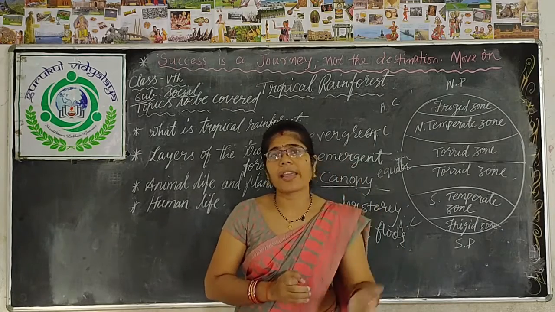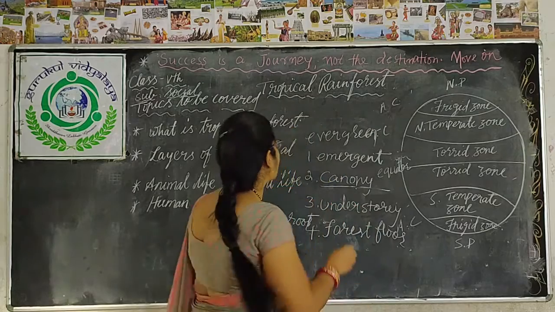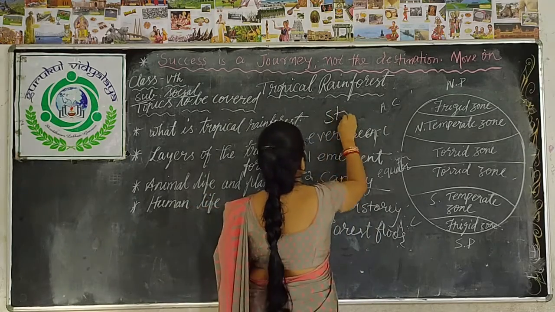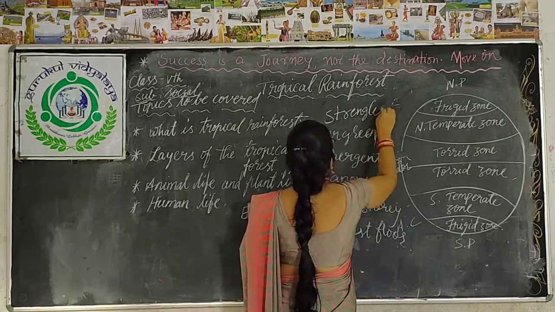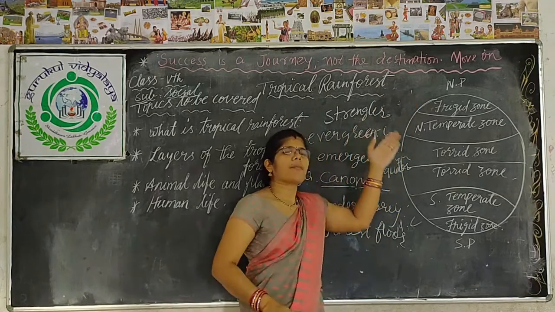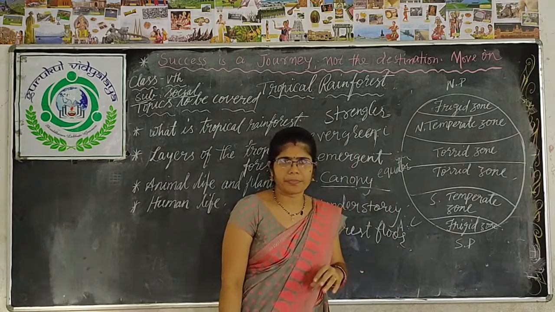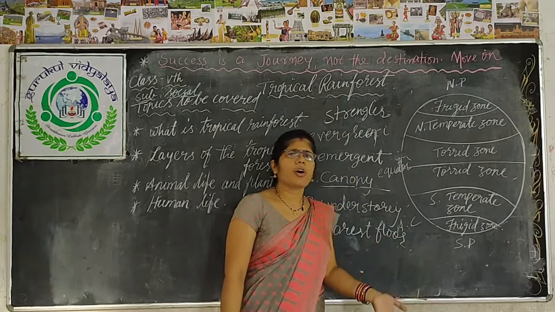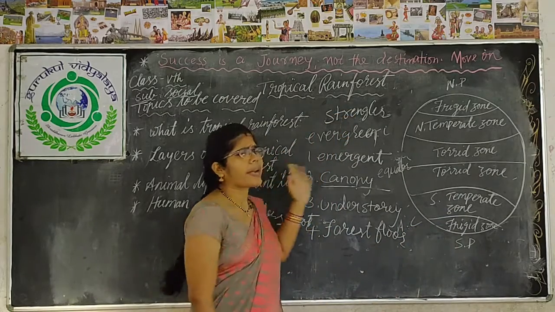So it kills the tree. What is that? Strangler. The climber's name is the strangler climber. Remember, a strangler climber kills the tree when it takes its help. Clear? Even so, we find many hardwood trees in the tropical rainforest.